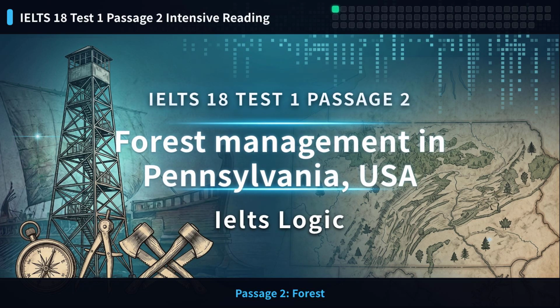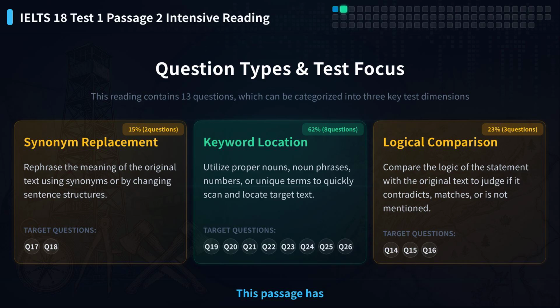IELTS 18 Test 1 Passage 2, Forest Management in Pennsylvania, USA. Today we learn how managing low-quality wood can help sustainable forest management. This passage has 13 questions, including information location, feature matching, and sentence completion.